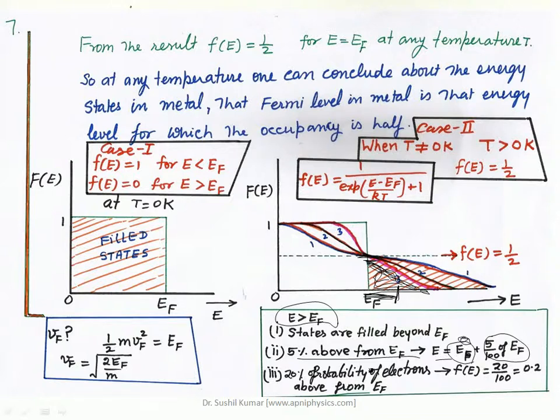20% probability of electrons in these states. Suppose one says 20% or 10%, 5% probability of electrons above the Fermi energy level. So it means Fe is equal to 20%, that is 0.2. So its value is 0.2. Right, and if you have to find out the velocity, then you can determine the velocity from this result. Vf is equal to square root of 2 EF upon m.